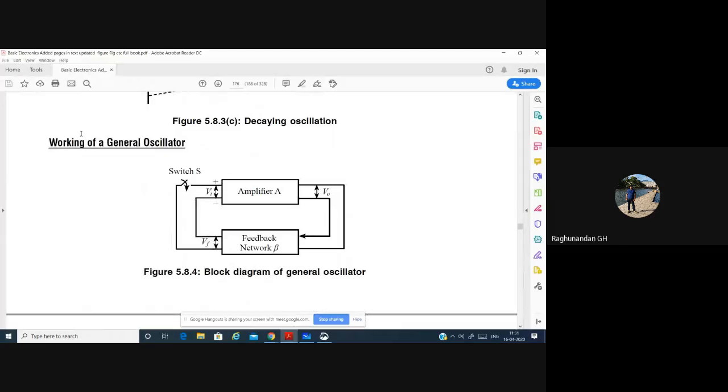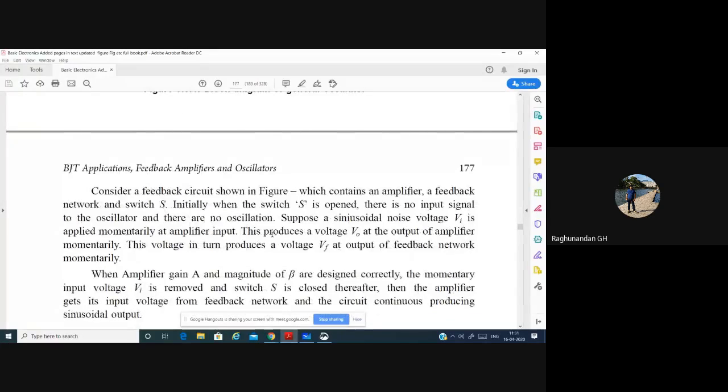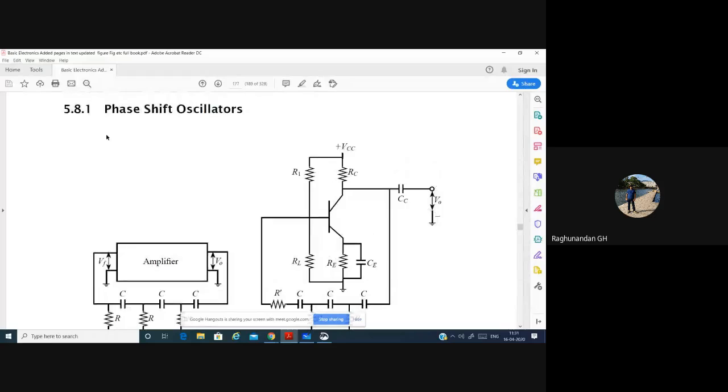After that, the working of a general oscillator. Whatever I have explained, the same thing is explained here. You can just go through that. Next is the phase shift oscillator. As I was explaining, we will be having feedback with some resistors and capacitors. Such kinds of oscillators are known as phase shift oscillators.